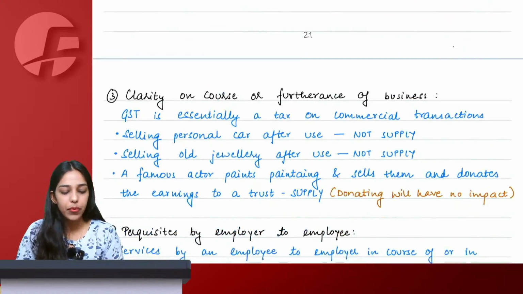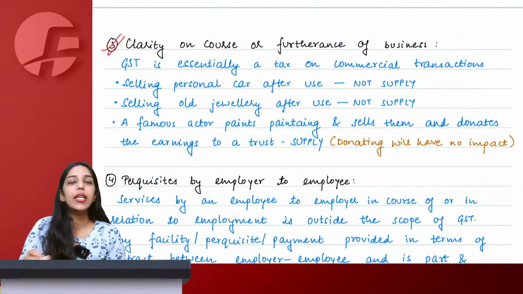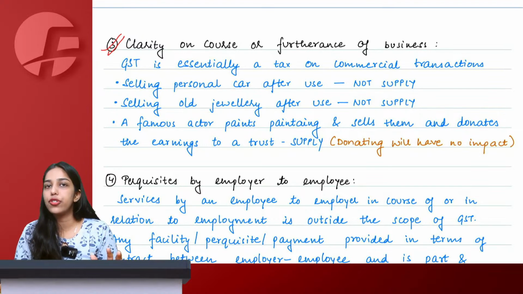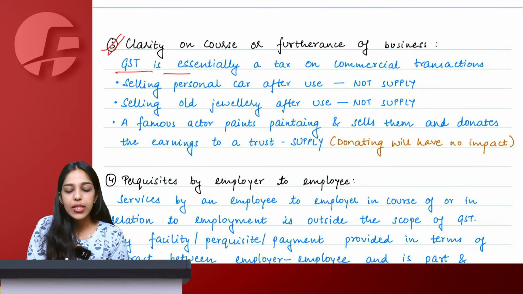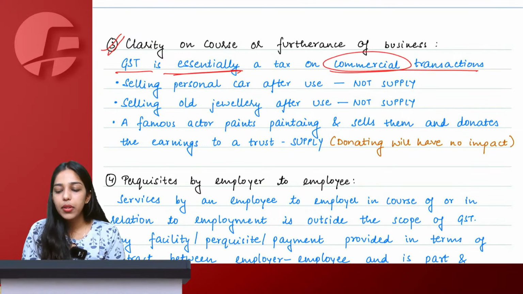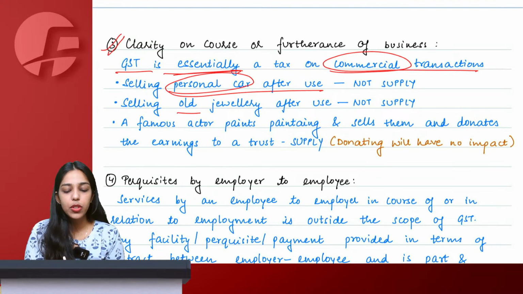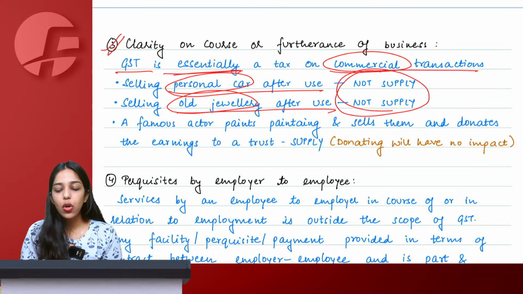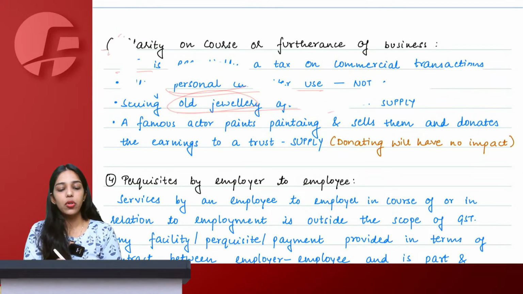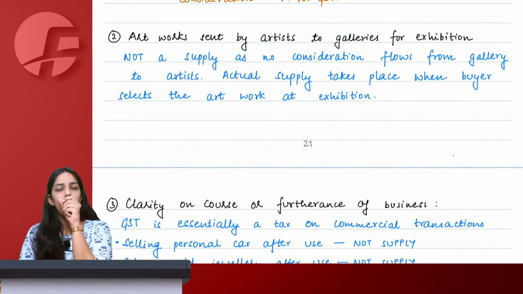Yes, very good. Next, again, this is something that I have already explained to you with the definition of business, that GST is essentially a tax on commercial transactions, which means, let's say I am selling my personal car after use, my old jewelry after use, it is all not a supply. Chalo, let me ask you a question.